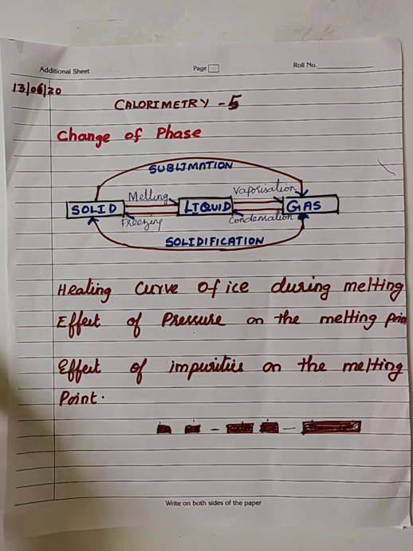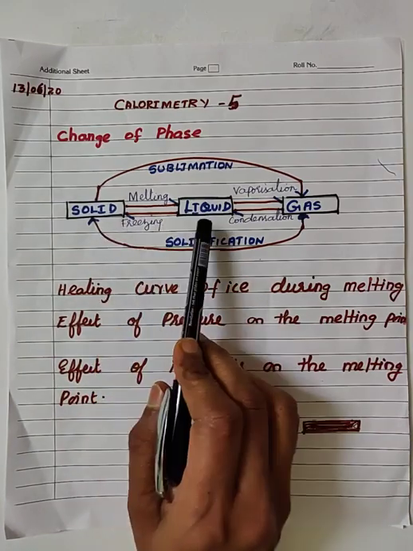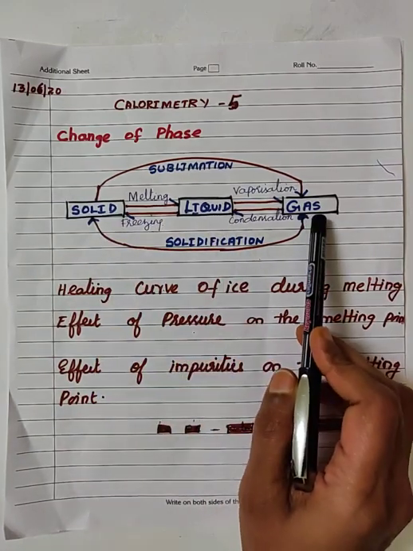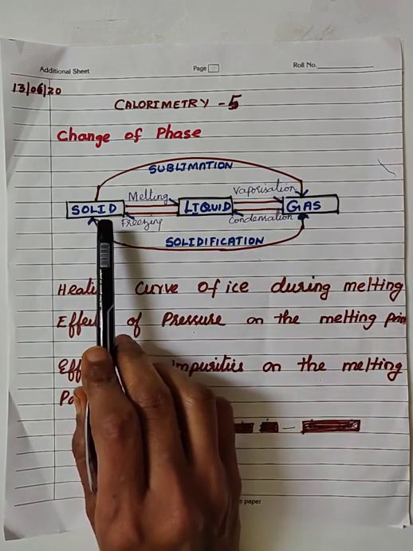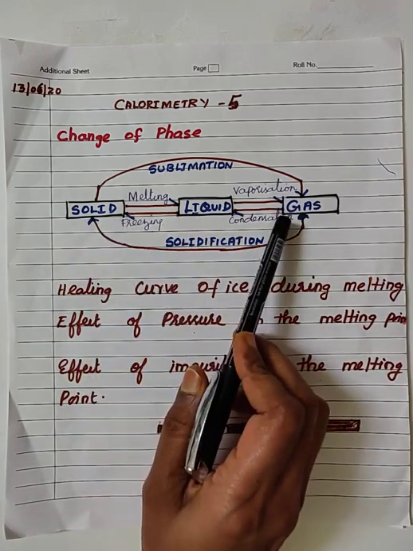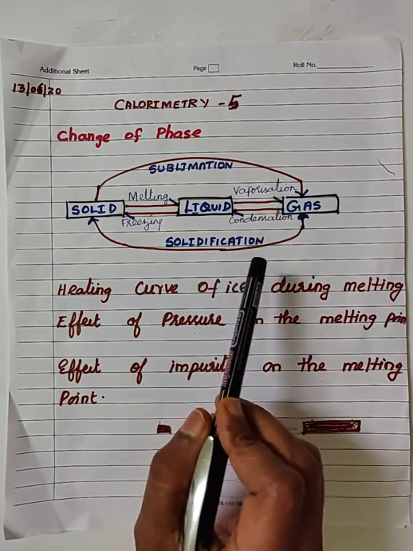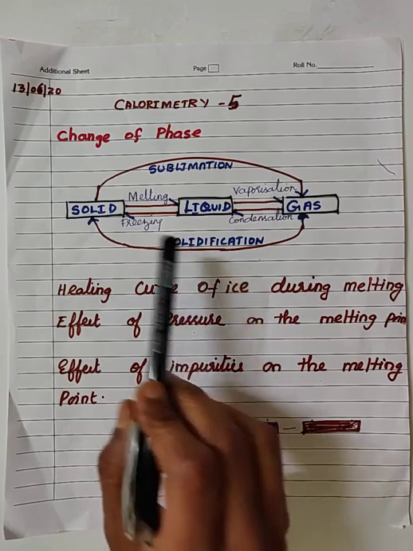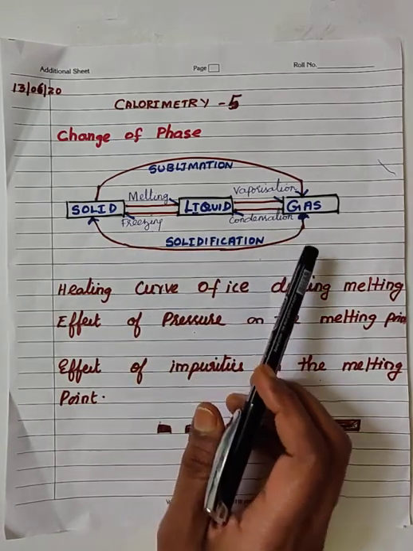Okay, we all know that matter exists in three states, namely solid state, liquid state and gaseous state. The same matter can exist in all the three states at different temperatures and different pressures, that is, under different conditions of temperature and pressure.